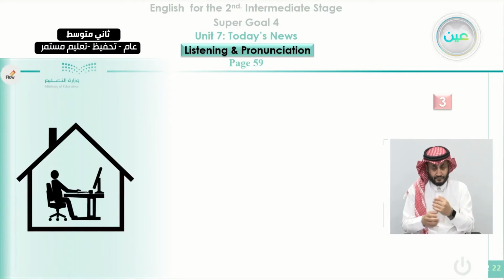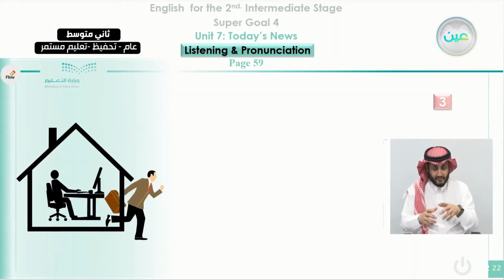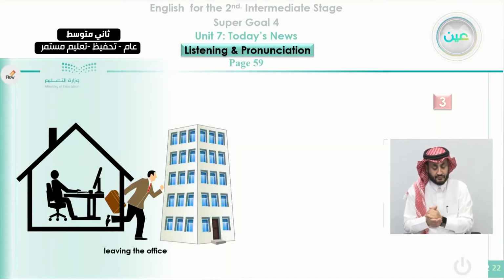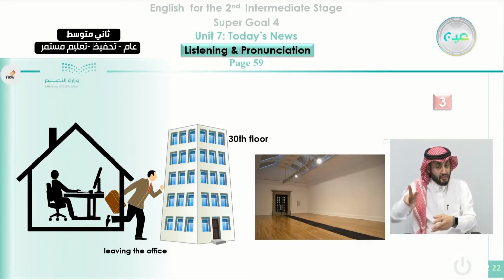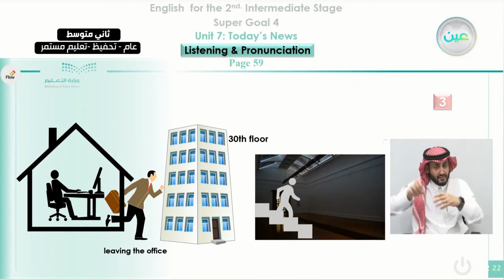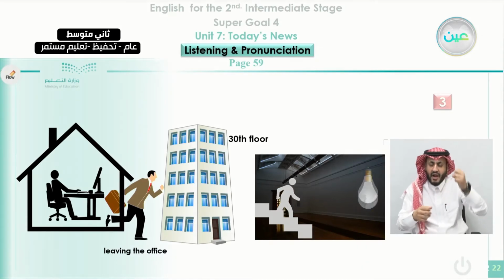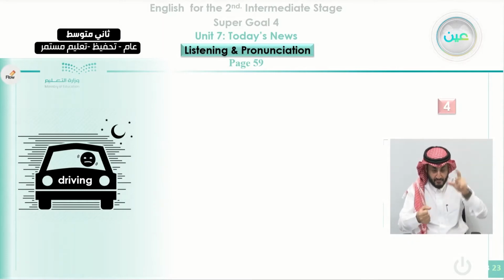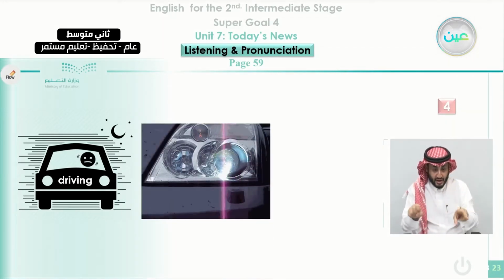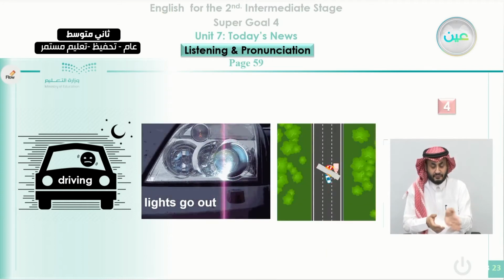Okay, number 3, also you will have somebody in the office, and he is going out of the office, so leaving the office, and also he was actually in a building, and he is exactly on the 30th floor, and also when he was going downstairs, the light went out. In number 4, also we have somebody who is driving a car. And also we can find out from the car here, the light went out as well. So the lights in the car went out. Okay, and he was afraid of something.